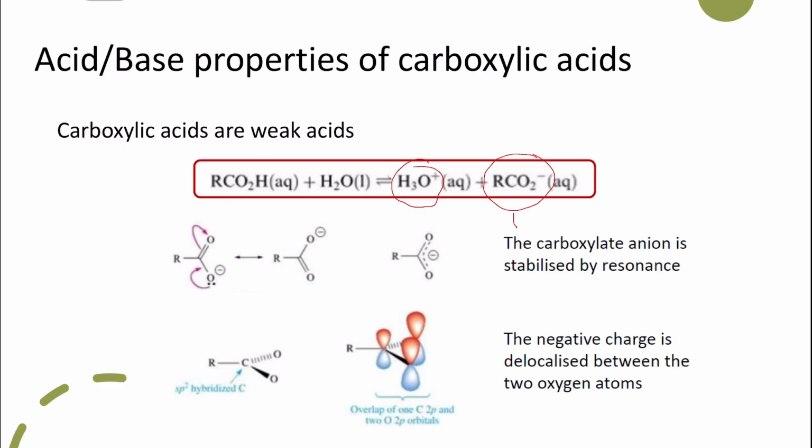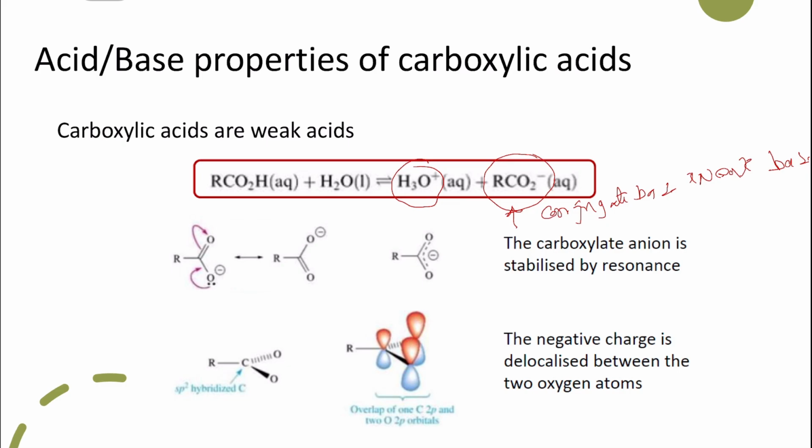So the conjugate base that is formed is a very weak base because it's stabilized by the resonance. This is why they are weak acids, but they are stronger acids than alcohols.